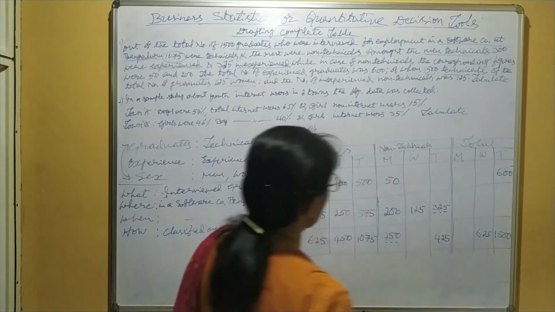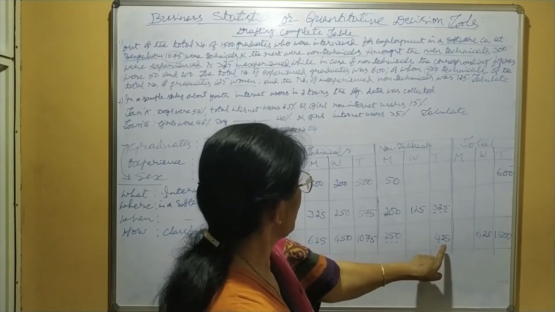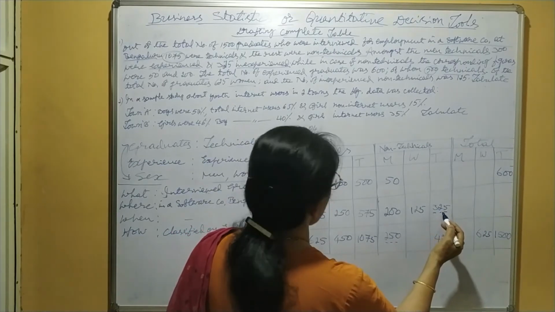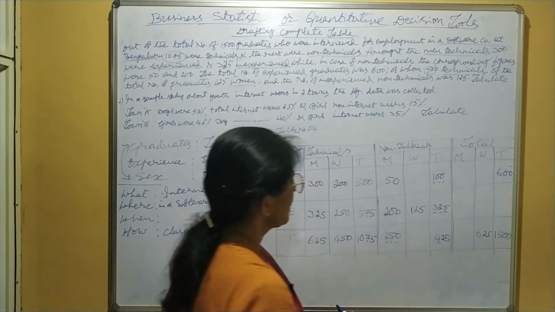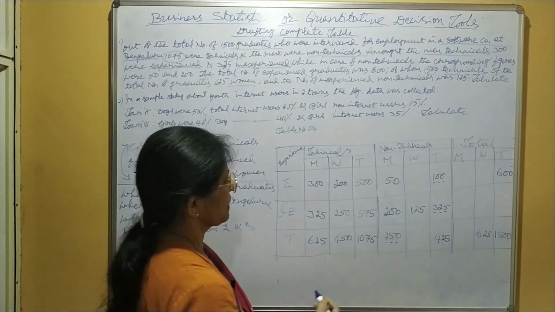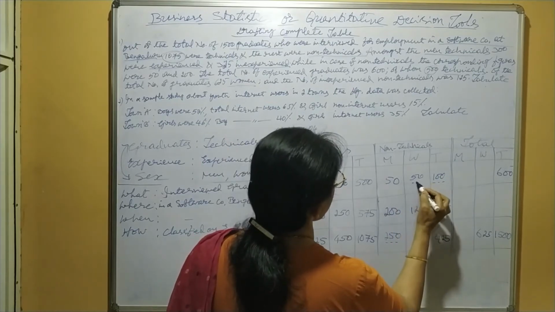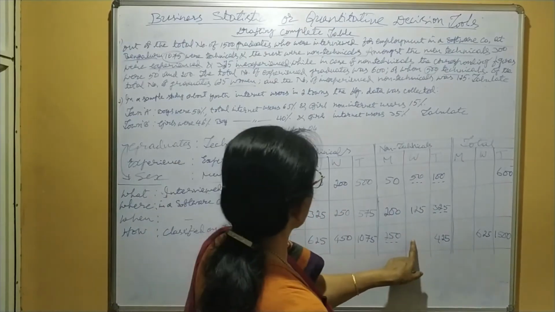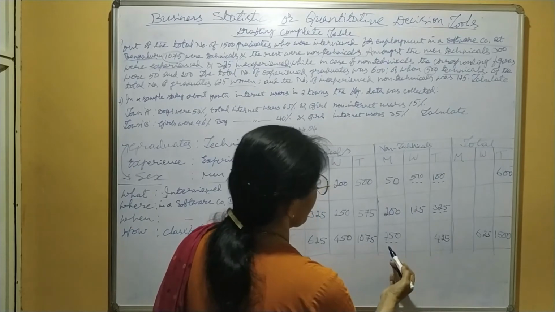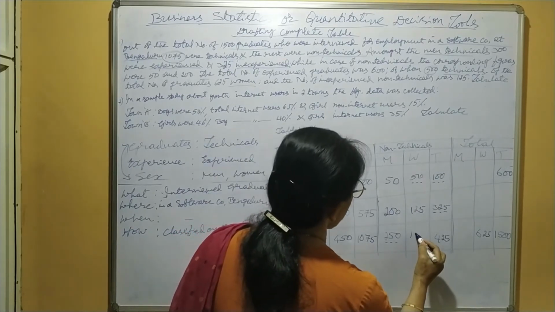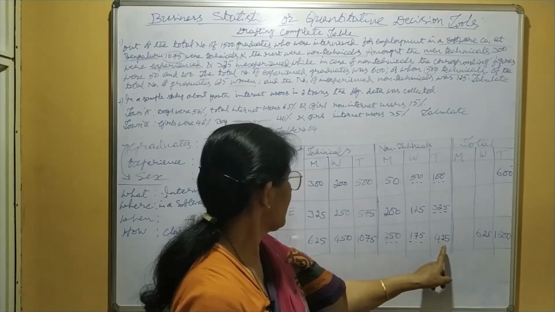Now, out of total non-technical graduates of 425, 325 inexperienced, means remaining 425 minus 325, 100, they are experienced. Now, out of 100 experienced, 50 men means remaining 50 women. Now, here total women 50 plus 125, it comes to 175.